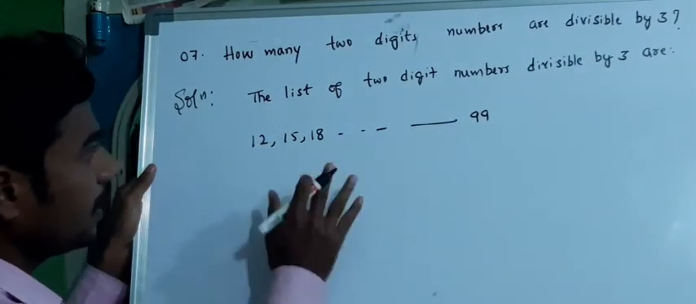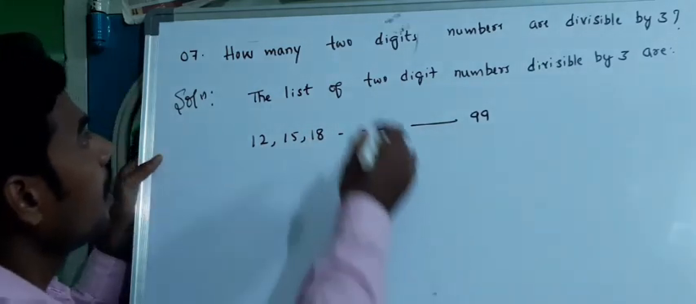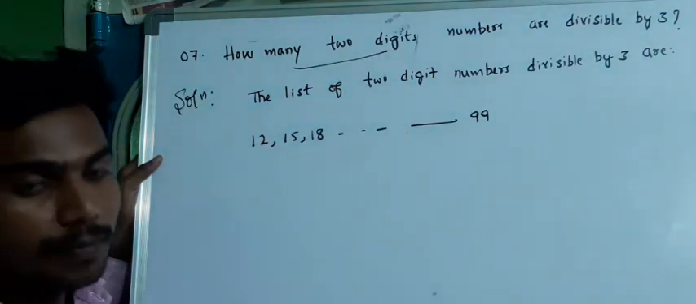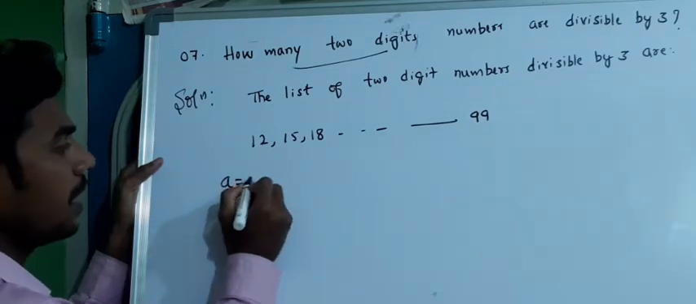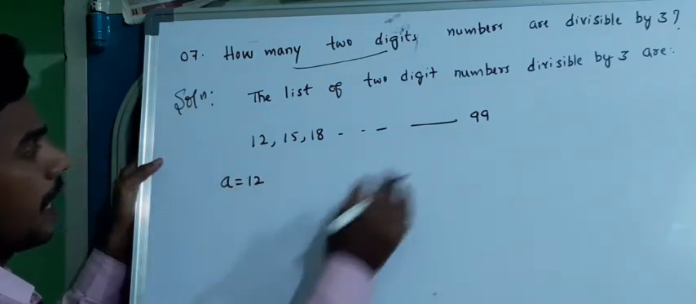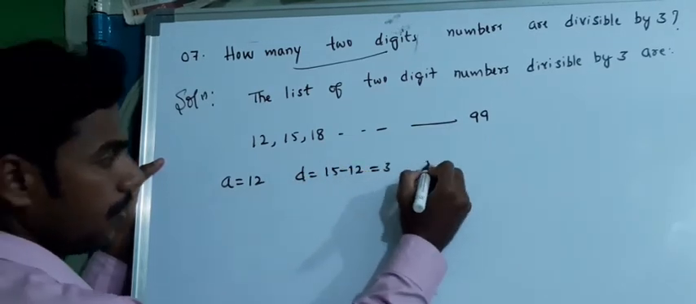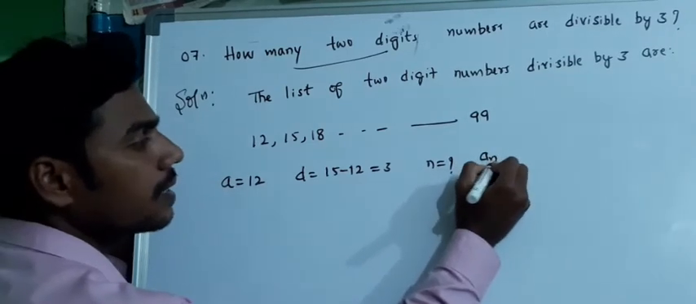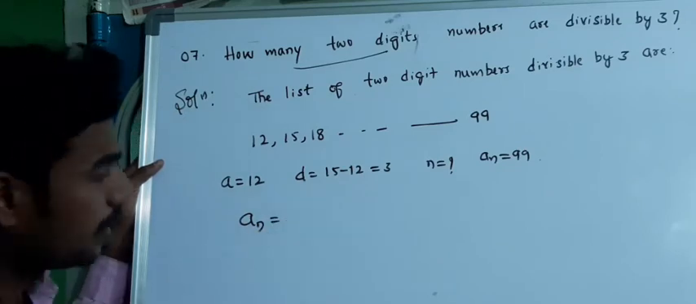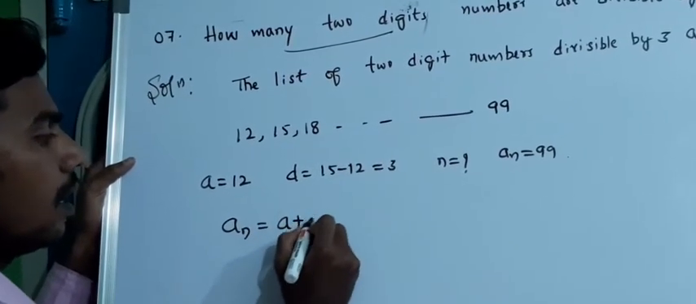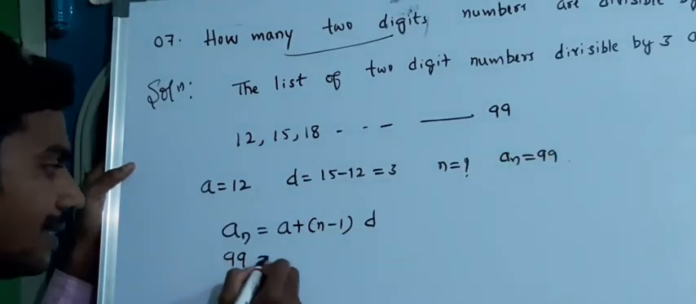Now in this I want to know the number of terms in this series, then only I will be able to find how many 2 digit numbers are divisible by 3. Okay. Now here A is 12 and what is D? 15 minus 12 is nothing but 3. I need to find N. What is the last term AN? That is 99. So we have a formula to find the last term, that is AN is equal to A plus N minus 1 into D. What is AN here? 99.